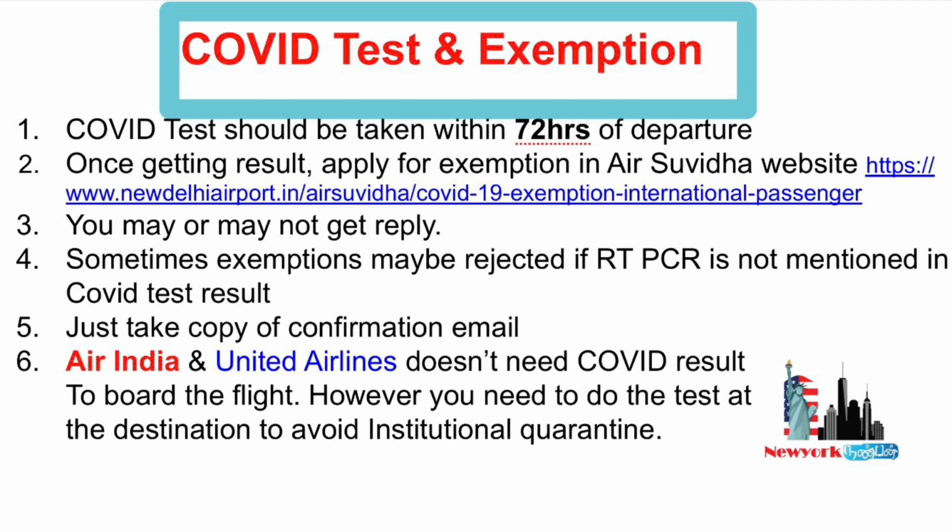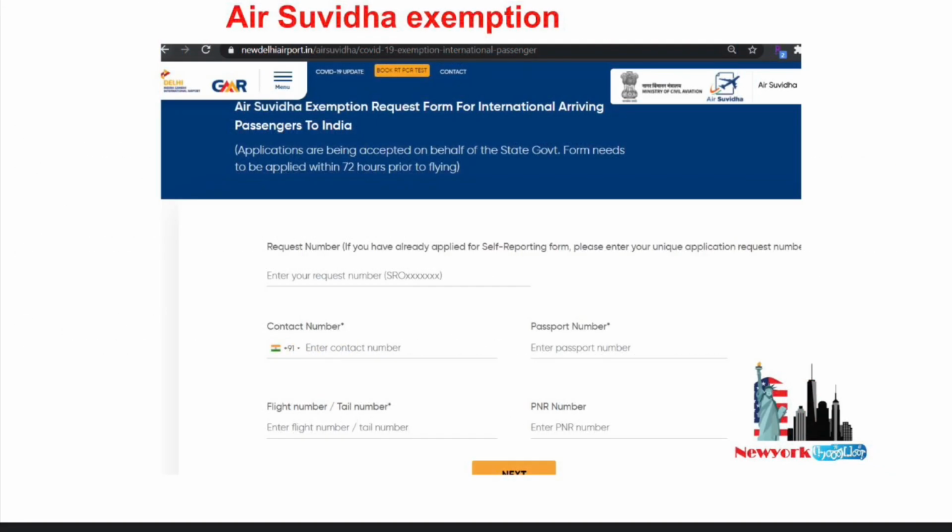Sometimes if the result does not mention the RT-PCR test, your exemption may be rejected. So make sure the time and the RT-PCR are mentioned in the result before uploading the COVID result on the exemption website. This is the overview of the Air Suvidha exemption form. Again, it's the same kind of self-declaration. You have to fill in all the details and upload the COVID test results.